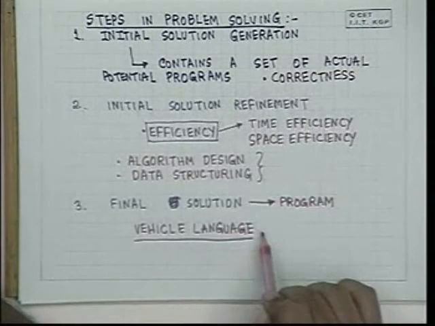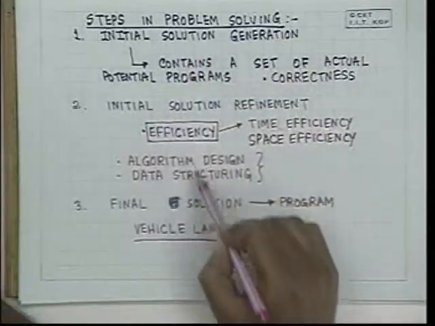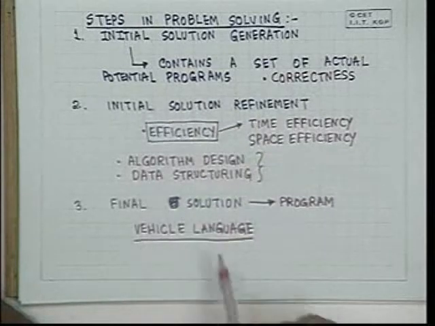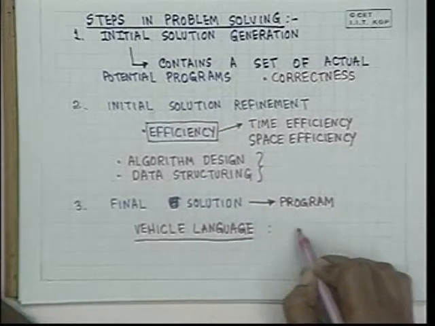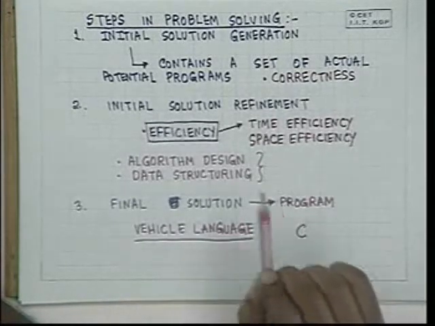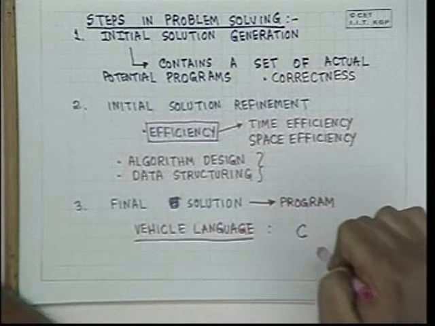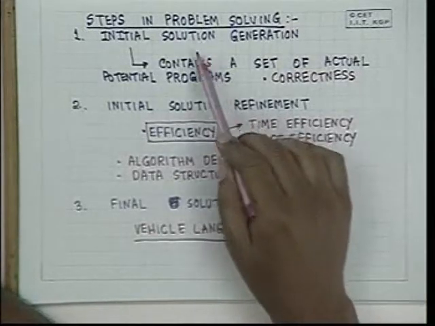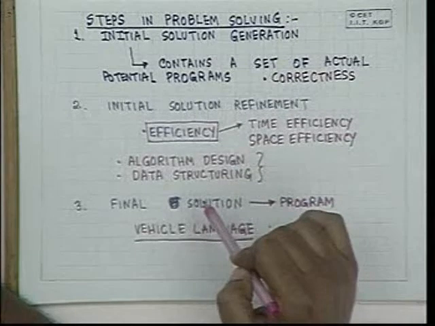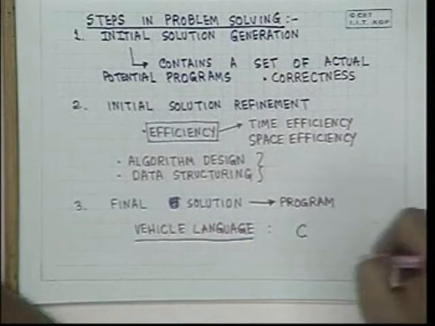So first we need to know what this vehicle language provides and how it can be used automatically in problem solving. And then we will see how to solve problems using such a vehicle language. In this course, our vehicle language will be the language C. And what we will do during our study here is that we will study C, the features of the language C, as well as the steps in problem solving hand in hand, and solve several example problems one after another, and also learn C as we go about solving it.